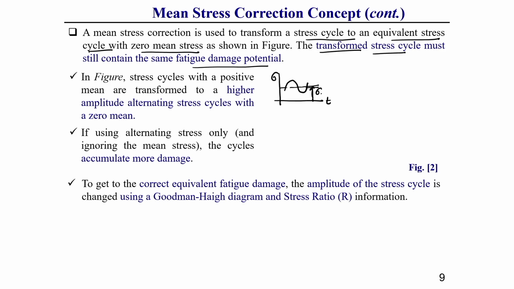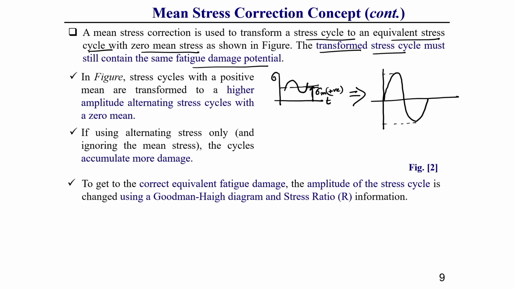This positive mean stress we can convert into a reverse cycle, which generally has a comparatively high amplitude stress. What I am telling, understand. If we do it directly like this, then what happens, that I am going to show.